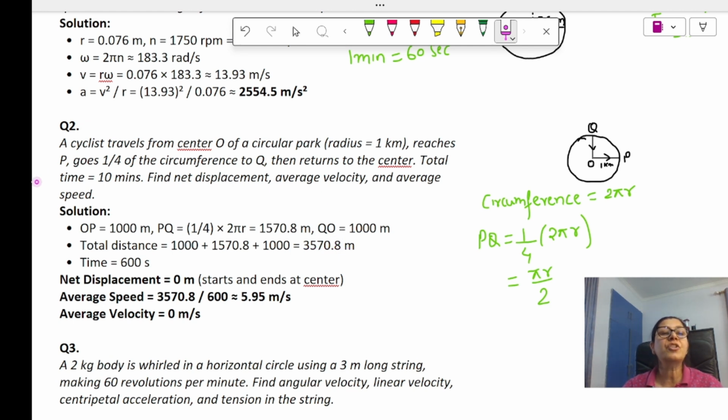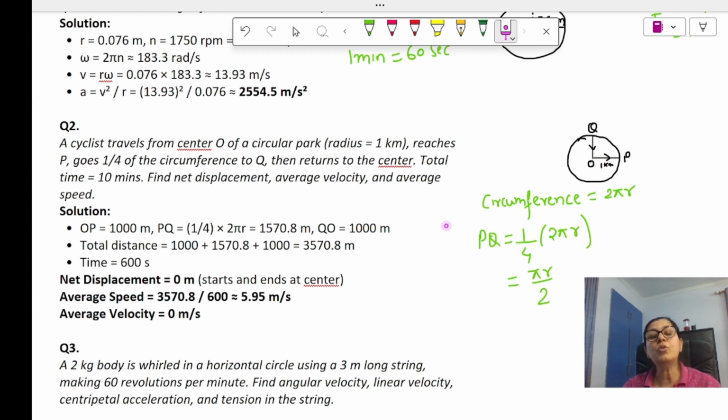Okay, and how much time has it taken to travel? 10 minutes. Again, minutes is not the standard unit. We have to convert it into seconds. So we know 1 minute equals 60 seconds. So the total time taken is 600 seconds, 10 into 60.